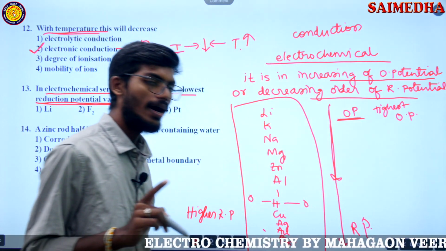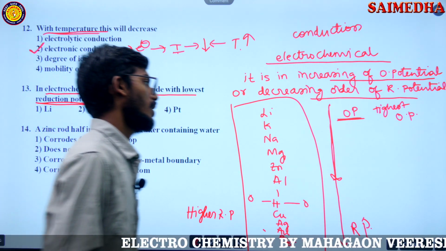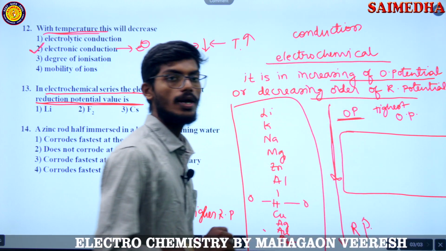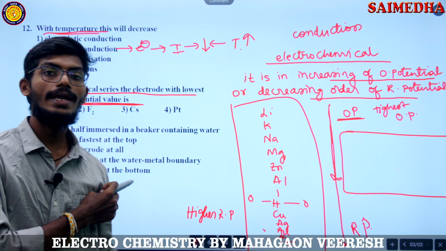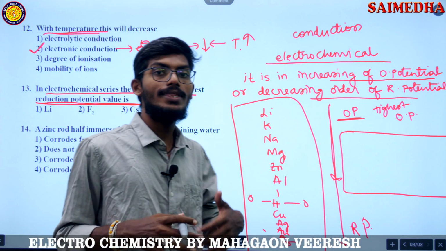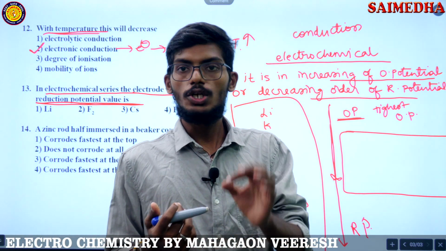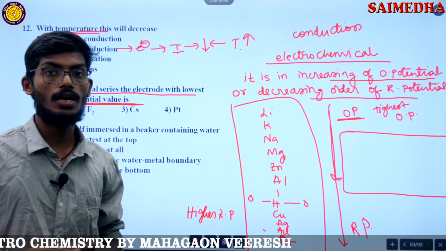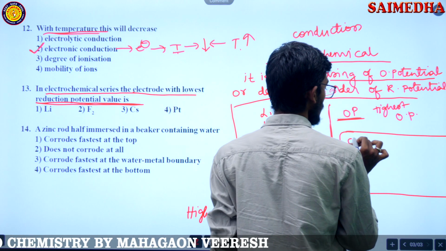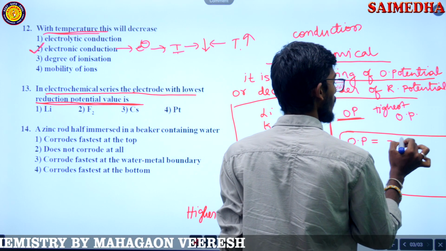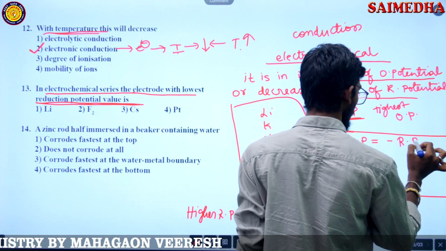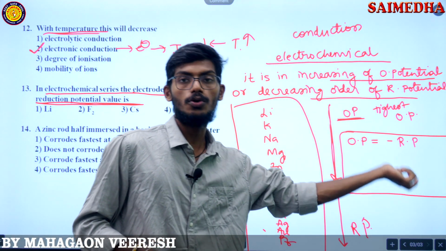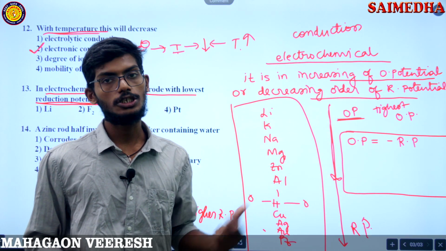Tell me, what is the relation between oxidation potential and reduction potential? When the oxidation potential is higher for an element, what is its reduction potential? We know oxidation potential is equal to minus of reduction potential, or reduction potential is equal to minus of oxidation potential.